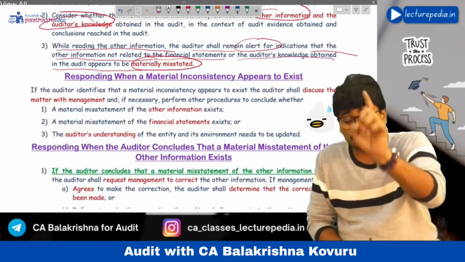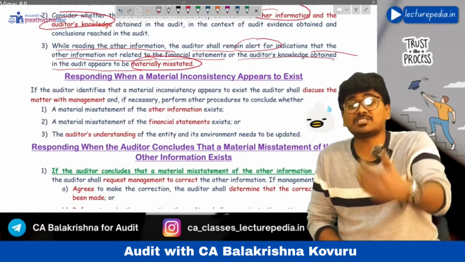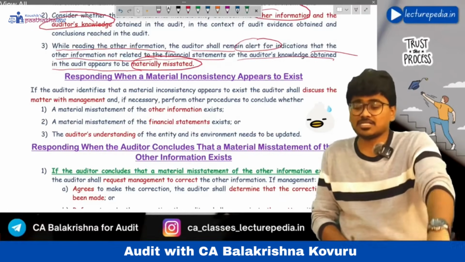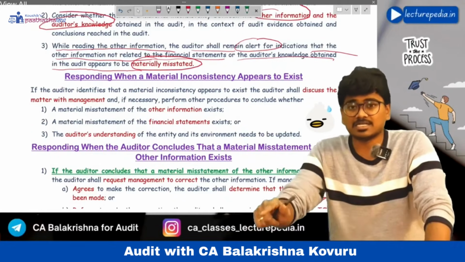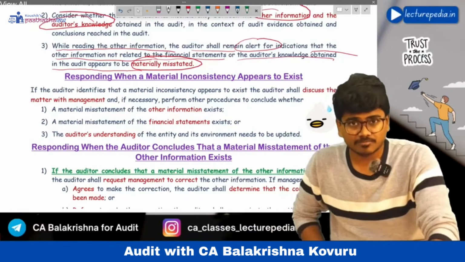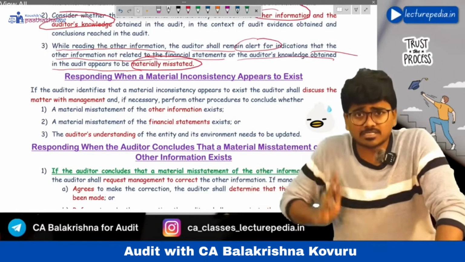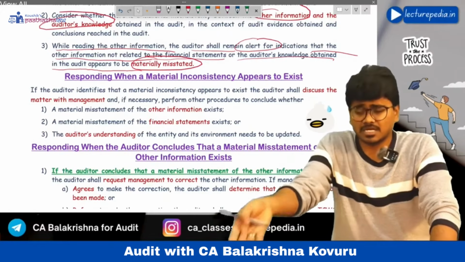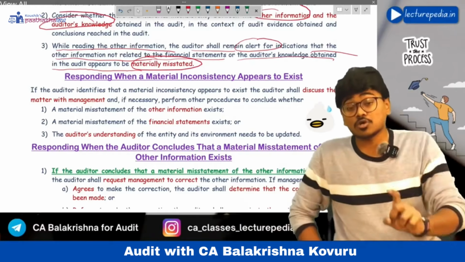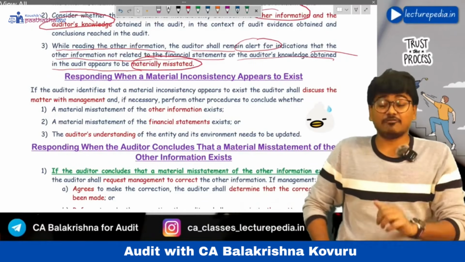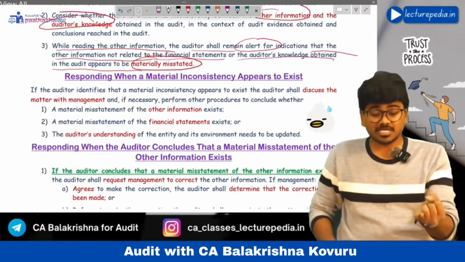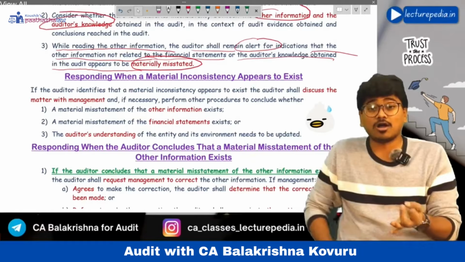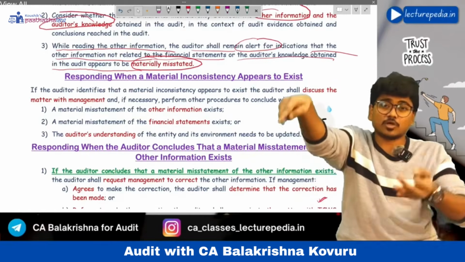After that, he has to verify where the misstatement exists. Just because other information is not matching with the financial statements, it doesn't mean that other information is misstated. Even the financial statements might be misstated. Other information might be correct only, and the financial statements might be misstated. That is the reason why both might not be matching. So the auditor has to identify where the misstatement exists, whether the misstatement is in the other information, or in the financial statements, or in the auditor's knowledge that he has obtained. Okay, that he needs to identify.